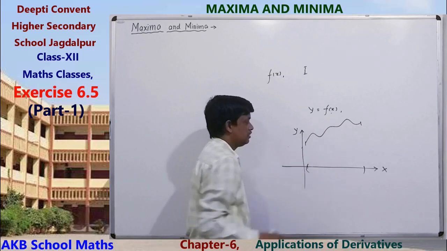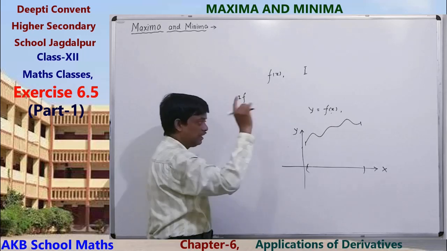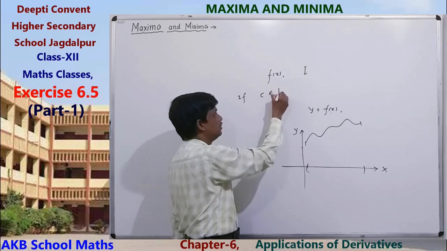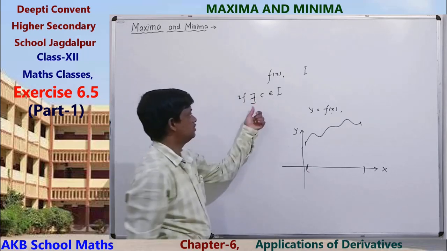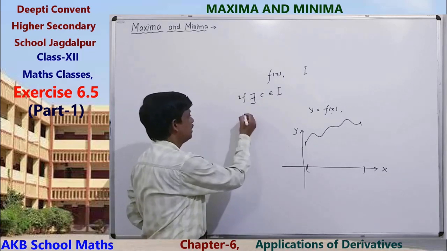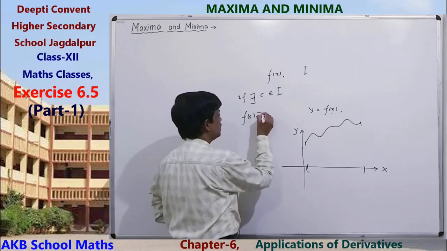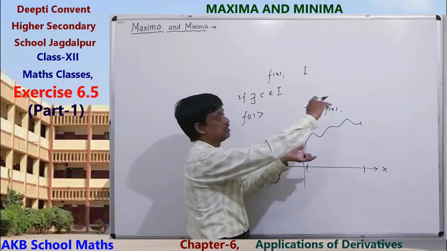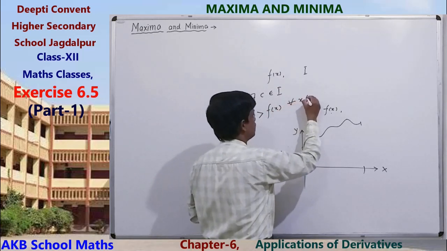Then if there exists a point C in the interval I such that f(c), that is the value of the function at that point, is always greater than all the values of the function in this interval, that is f(x) for all x belongs to I.